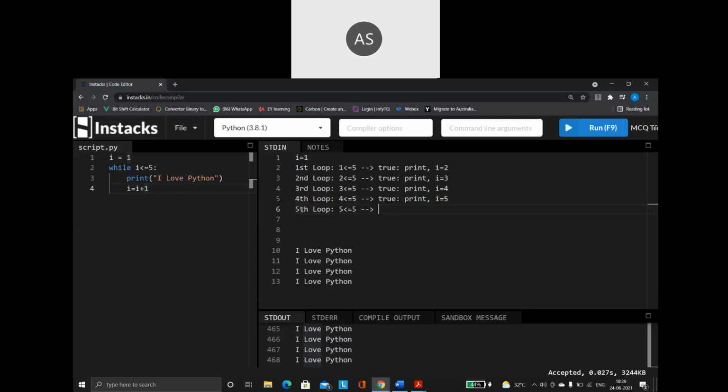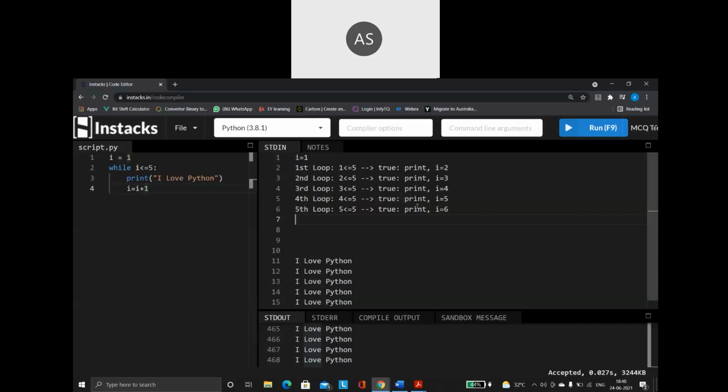I am saying less than or equal to. So it can be a value which is lesser than 5 or same as 5. So again my condition is true. So it is going to print again. So one more time it is going to print the value. Done. So after printing, what is it going to do? Again, increment the I value. So current I value is 5. So now I will become 6.